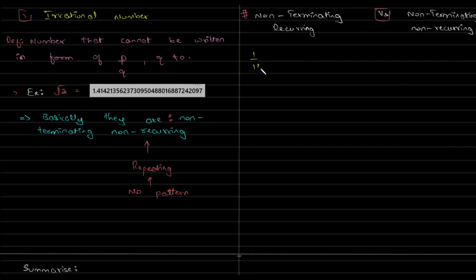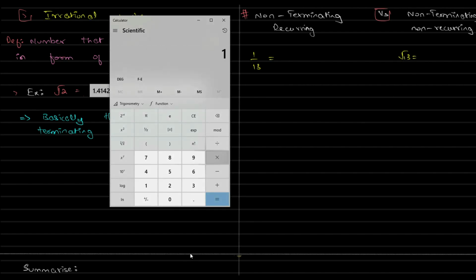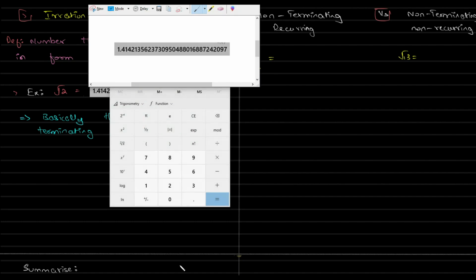I'll take an example, 1 by 13, and here I'll take root of 13. So let's divide 1 by 13. One thing is it's non-terminating. It'll never stop; you can never stop dividing it.